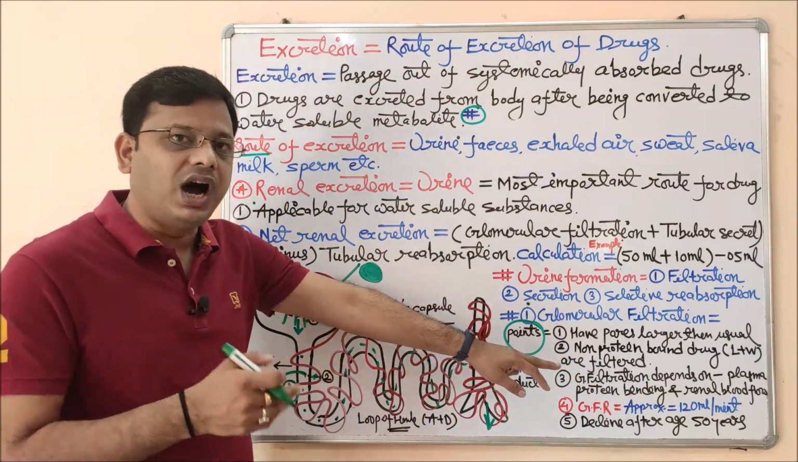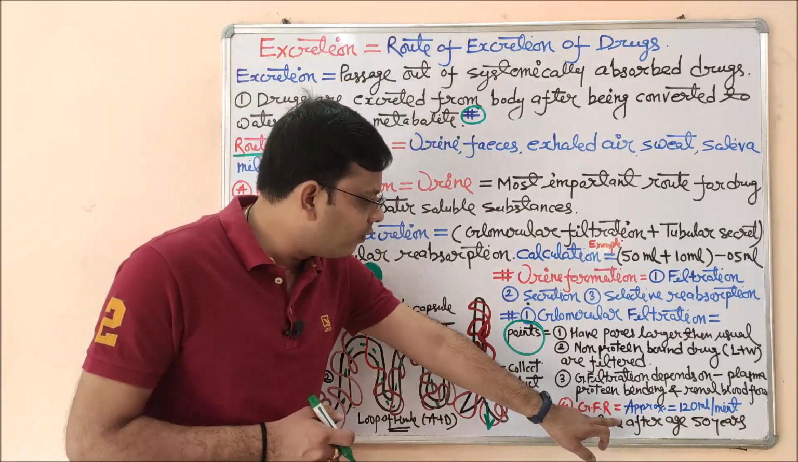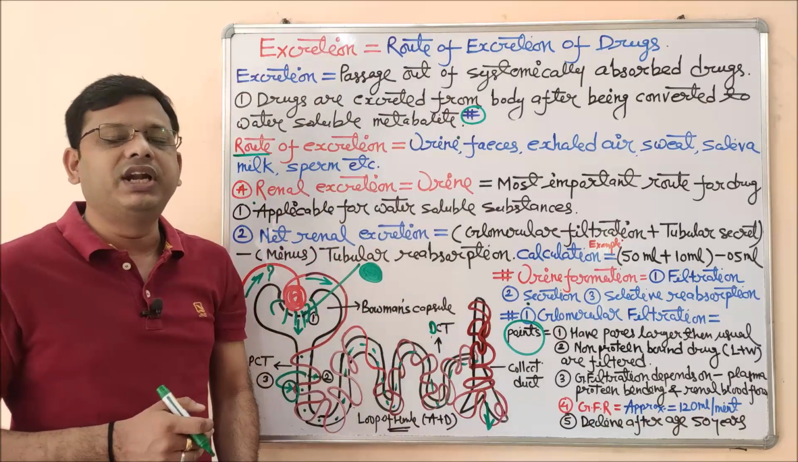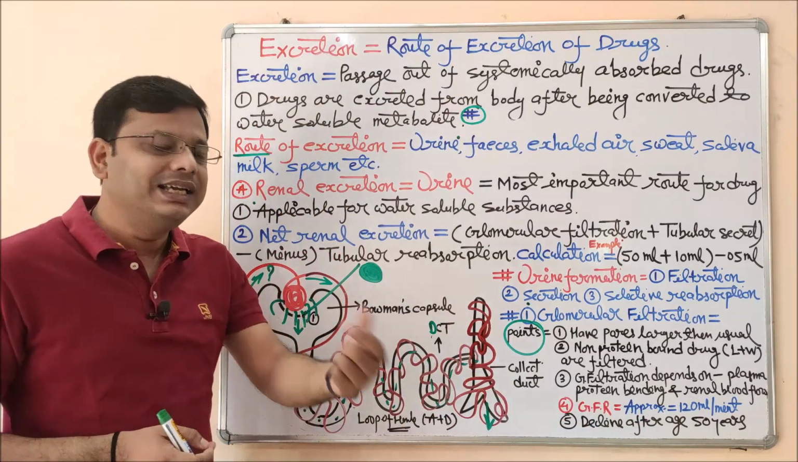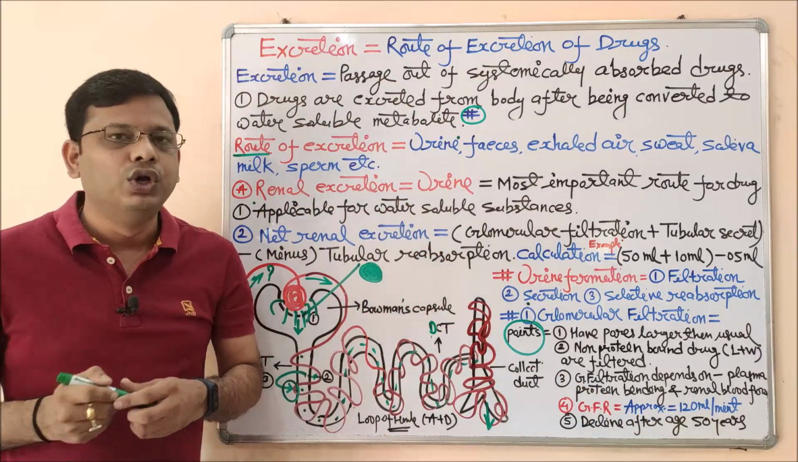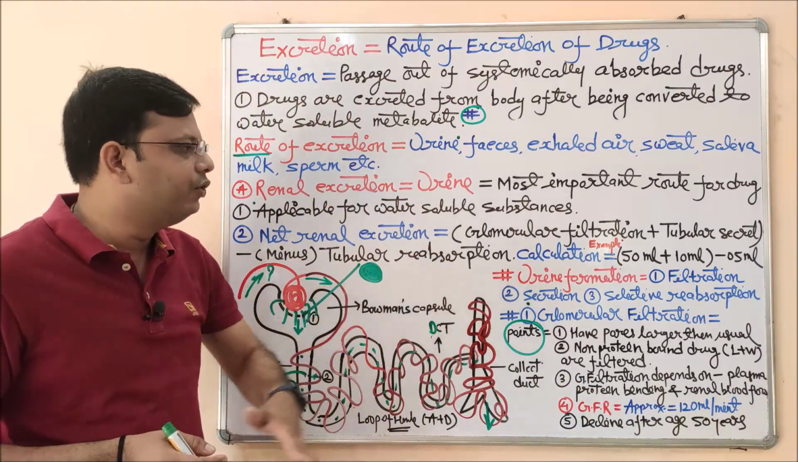This is a very important example. The question must be asked in your sessional examination. The GFR is approximately 120 ml per minute. This is an approximate value, and it decreases after the age of 50 years, and progressively decreases further. So this was the first point regarding urine formation.